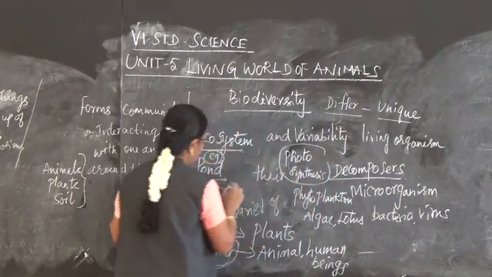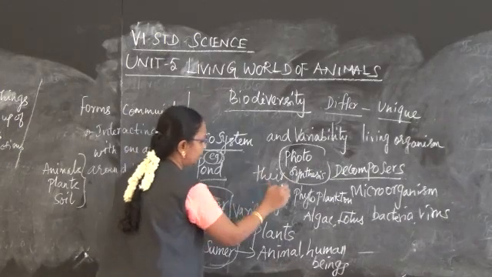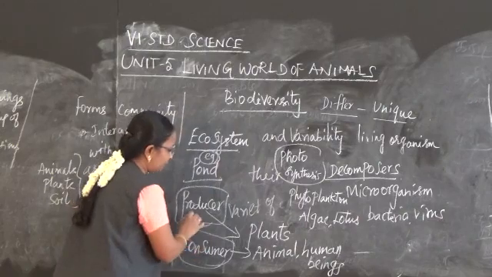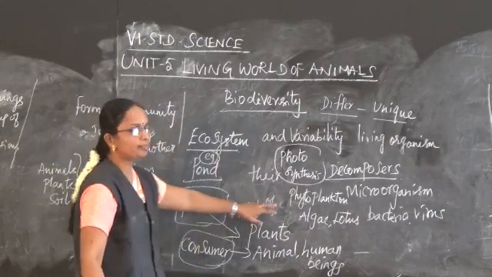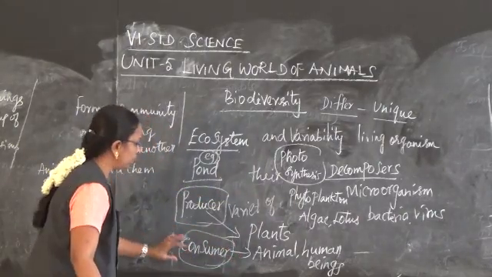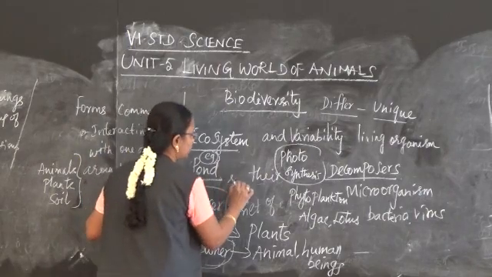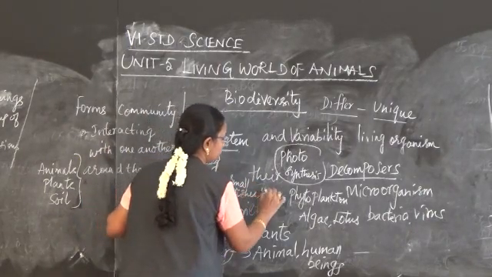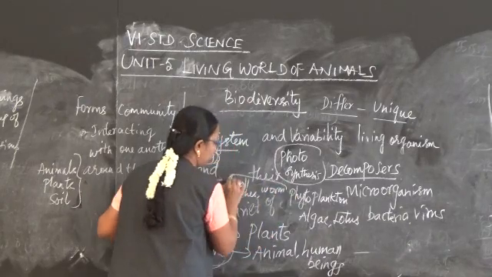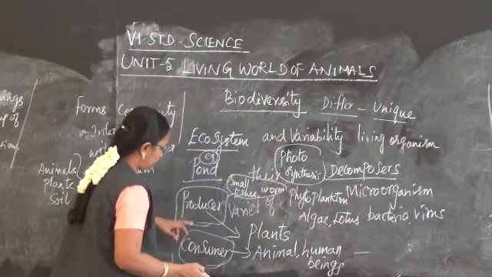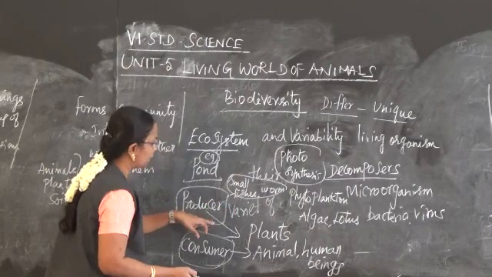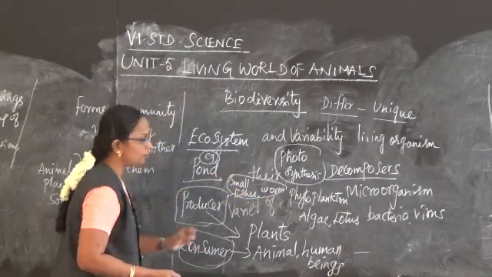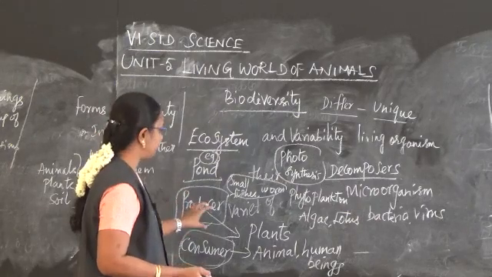So, the producers form the main part of the ecosystem. After that, these small plants are eaten by smaller organisms like small fishes and worms which are present in the pond.